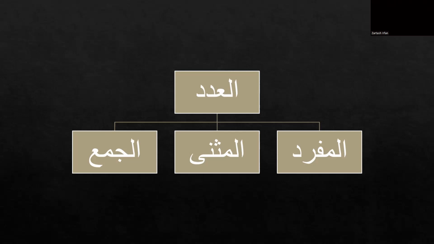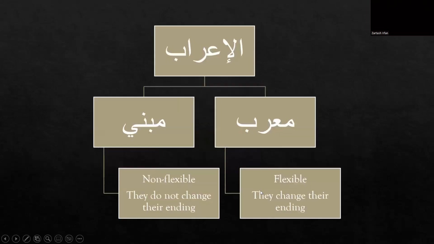Al-musanna are all the dual nouns. And al-jama are all the nouns which are more than two. So the third characteristic is al-adad, and it has three types: al-mufrad, al-musanna, and al-jama.